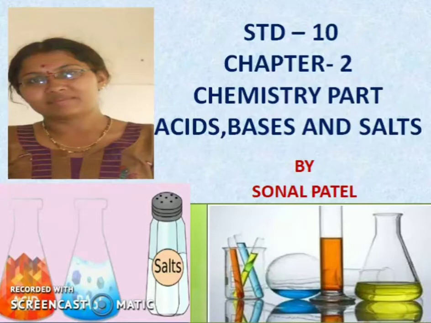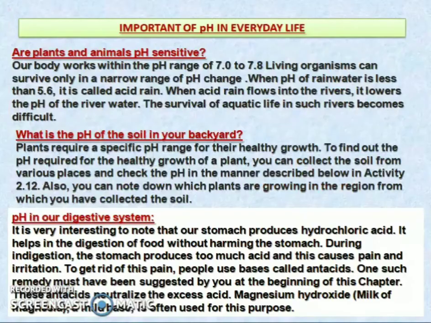Today we will see part 4 of chapter 2, acid, base and salt. So in this part we will study the importance of pH in everyday life. First, are plants and animals pH sensitive?